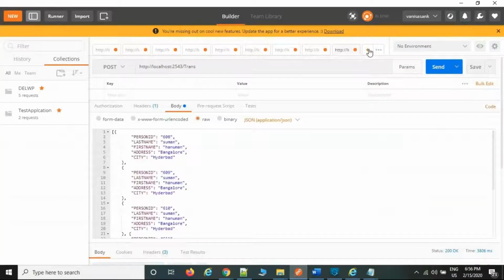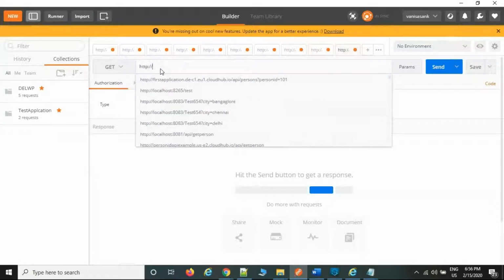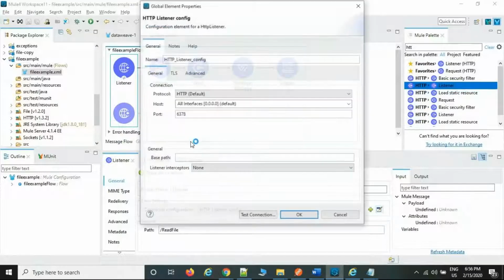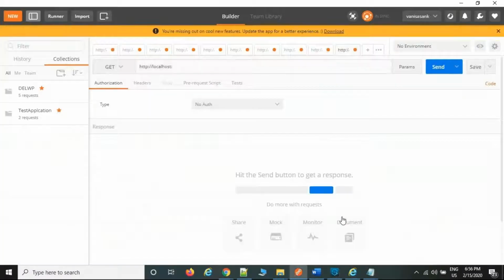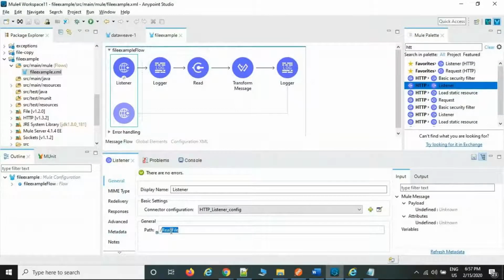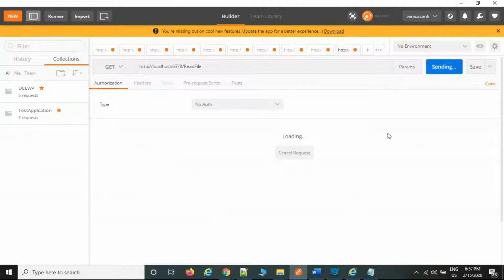Now go back to the Postman. Just send a request. Now I'm not posting any data, just only the get method. I'm getting the data because it is runtime. The file is going to pick the location and process it and send back to the Postman. Example, HTTP localhost 6378 slash read file. Now send a request.